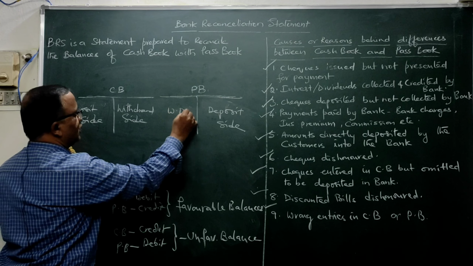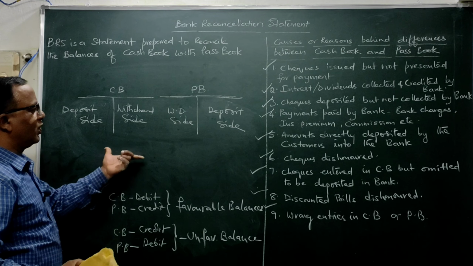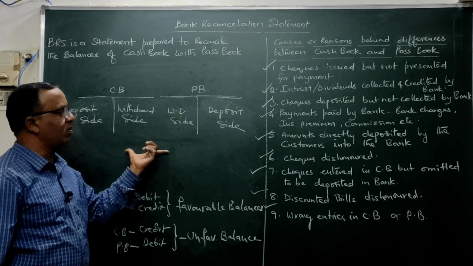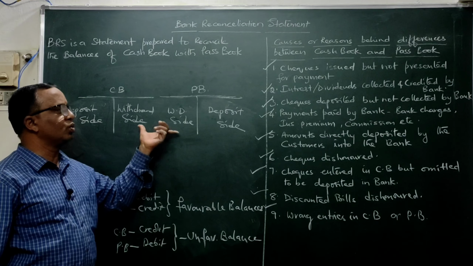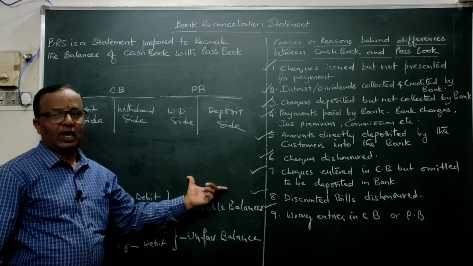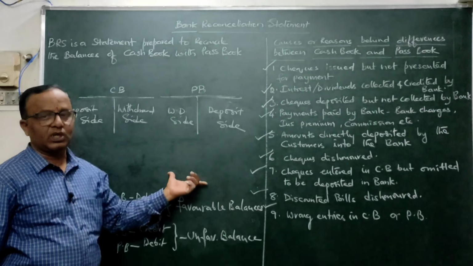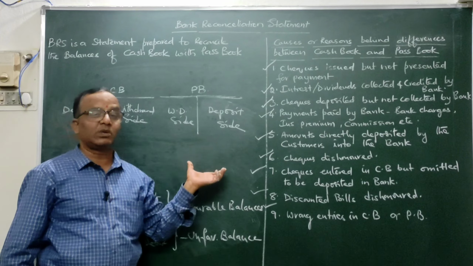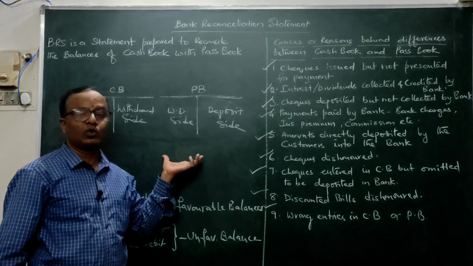And similarly, this is the withdrawal side here on the passbook. Based upon this concept only, we will be doing the problems. It is very, very easy. Once again I am telling, please go through this particular class more than once, so that tomorrow I will be taking up some problems. I will be giving some 5 to 6 problems. I will be doing it here practically. I want you people to follow me.